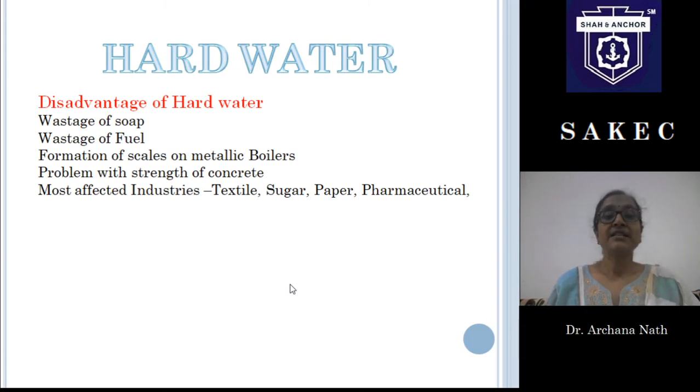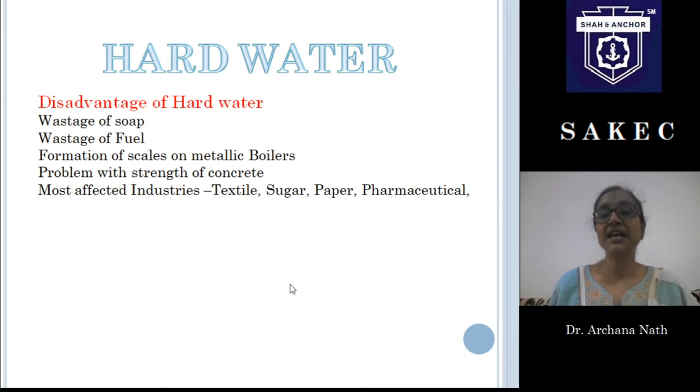Next case, we can say that there will be a problem of strength of concrete. If we use this type of water for concrete, the problem will be the strength. Most affected industries are textile industry, sugar industry, paper and pharmaceutical industries. In textile industries, we have lots of colors, right? And then if we have this type of ions or this type of salts in water, they will give problem. For sugar industry, crystallization of sugar will be affected.